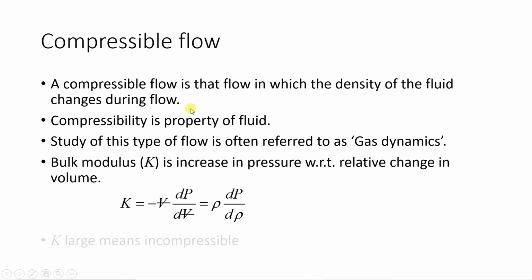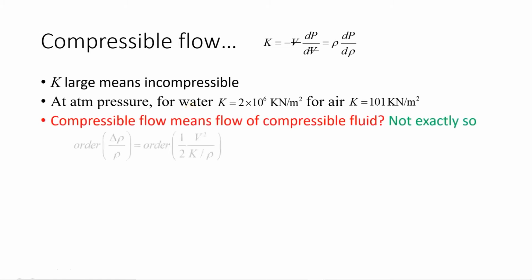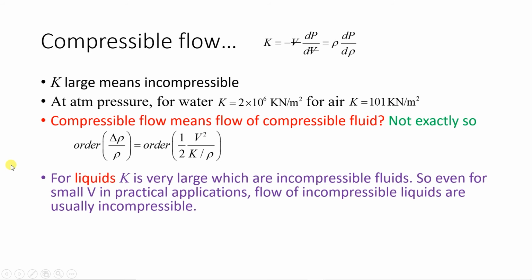That is why if you see that equation, there we have density. So change in density with respect to the original density. Here you can see if bulk modulus is more, if K is large, in that case change in density will be small. That is why we say that it is incompressible. Now for liquids, what happens exactly? For liquid, as we have seen for water, K is very large.